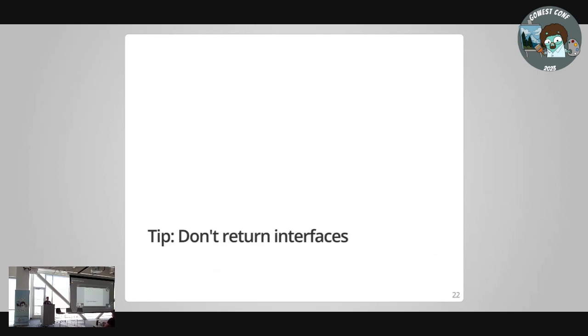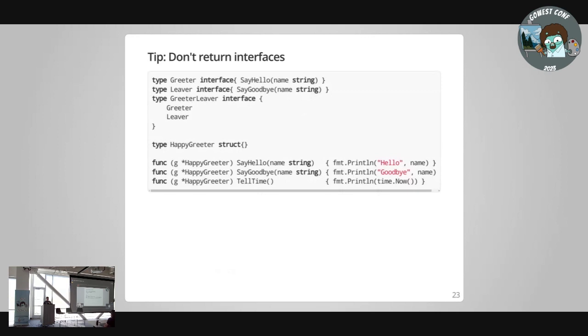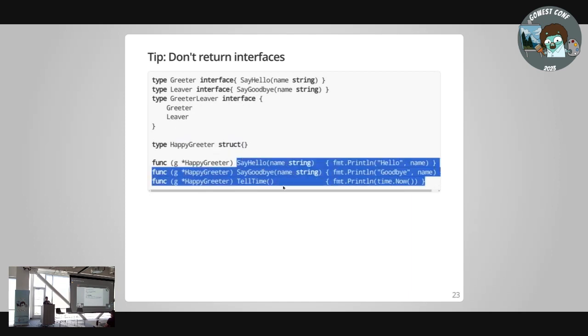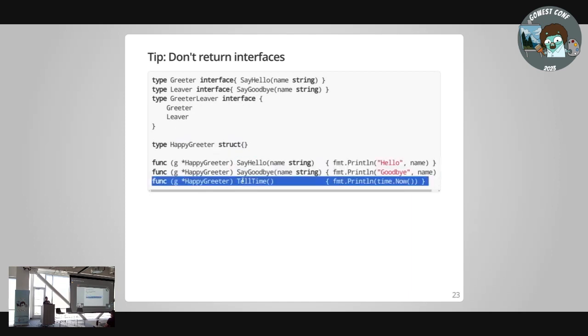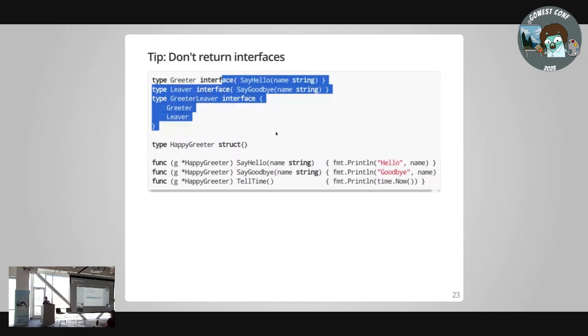Don't return interfaces. I see this a lot as well. When people don't realize duck typing exists in Go, they want to make functions that return interfaces rather than just the things that they are, right? So I've got my greeter interface. I've got a happy greeter that implements three things, right? Say hello, say goodbye, and tell time. So he technically implements all three of these interfaces. He just has some extra stuff.